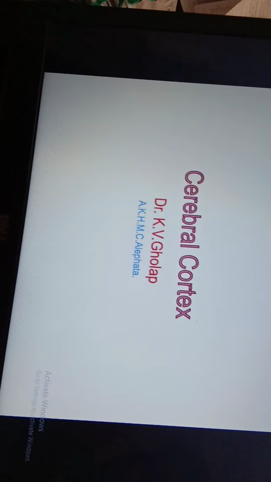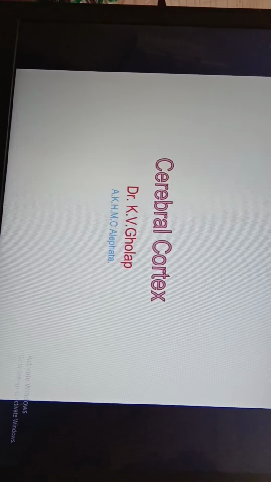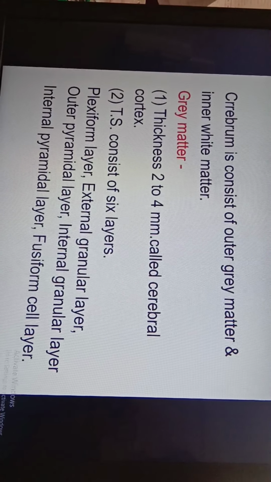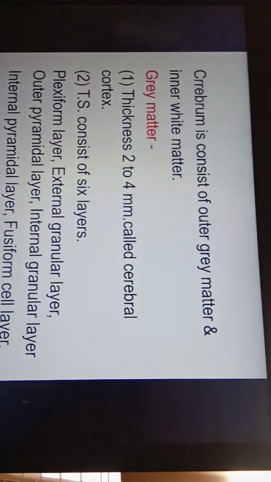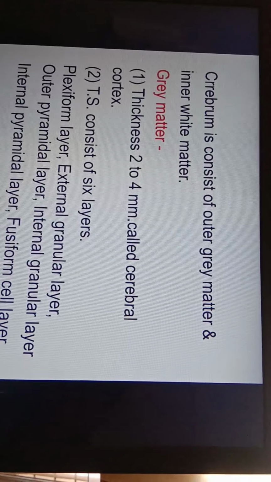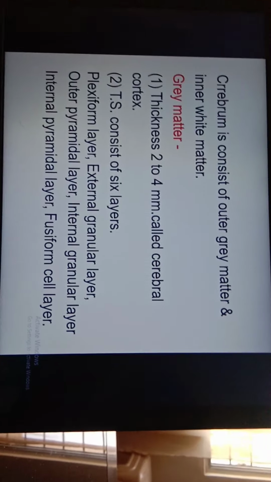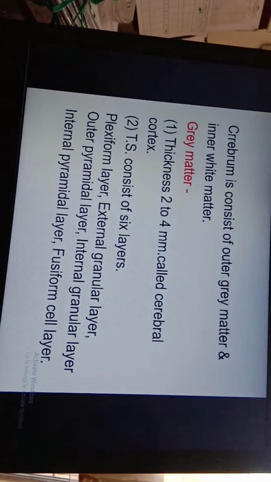Today we will discuss the next important topic from the central nervous system, that is the cerebrum. So we'll start our discussion with the cerebral cortex. The cerebrum consists of outer gray matter and inner white matter. This gray matter is outer. The thickness of this gray matter is 2 to 4 millimeters and it is called the cerebral cortex.